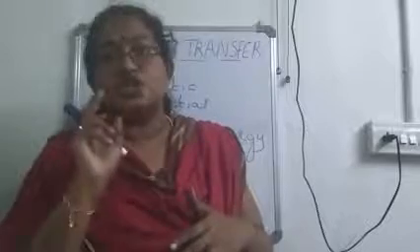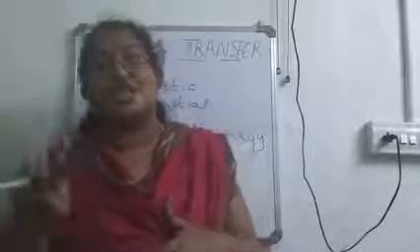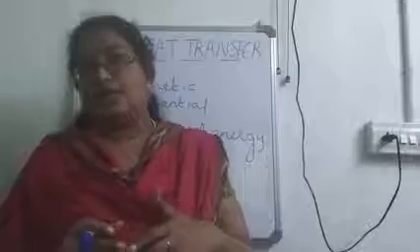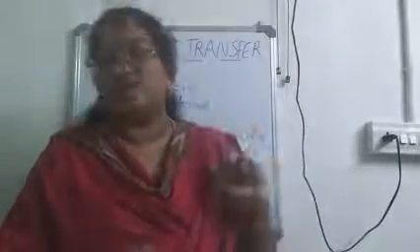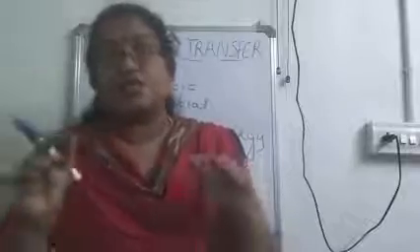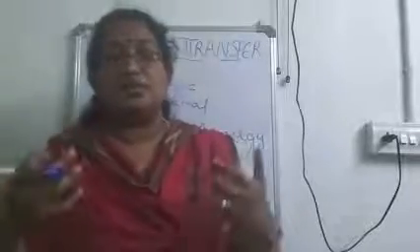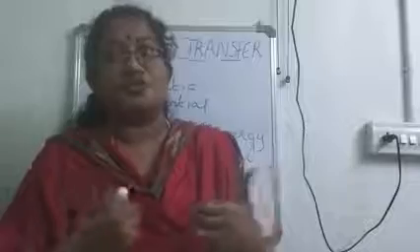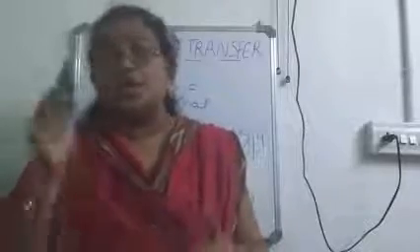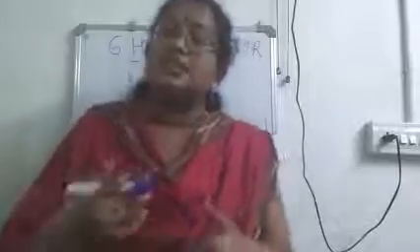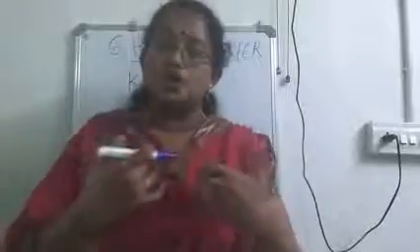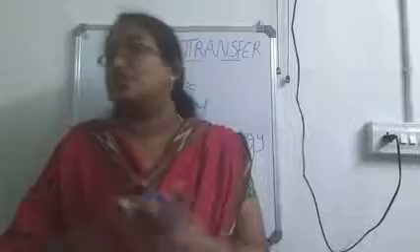Here, the energy supplied is used in order to change the potential energy. If there is change in kinetic energy, then only temperature will increase. If it is change in potential energy, then what happens? Potential energy is due to the force of attraction between the molecules. So at the time of change of state, the entire heat which we supply is used in order to separate or rearrange the molecules.